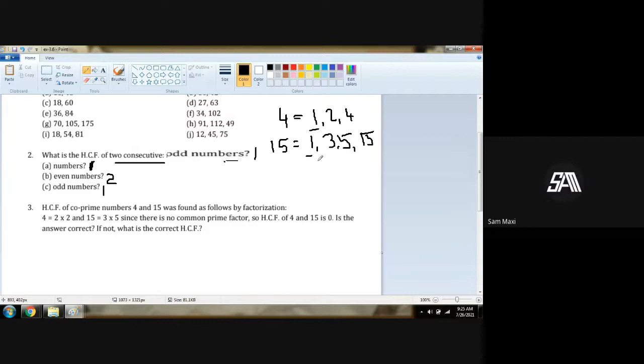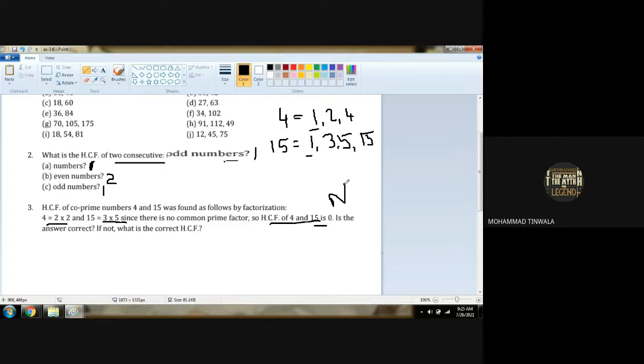One. So when it is said the HCF of co-prime numbers was found by factorization, the HCF written here is nothing, that means is it 0?